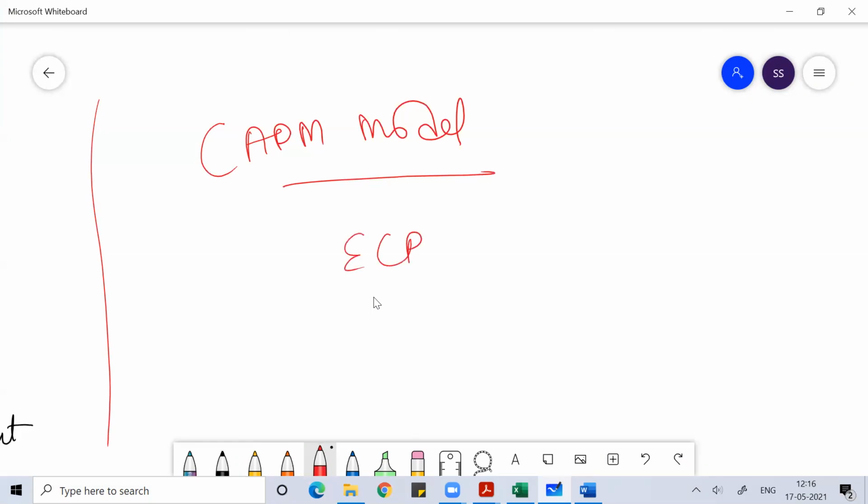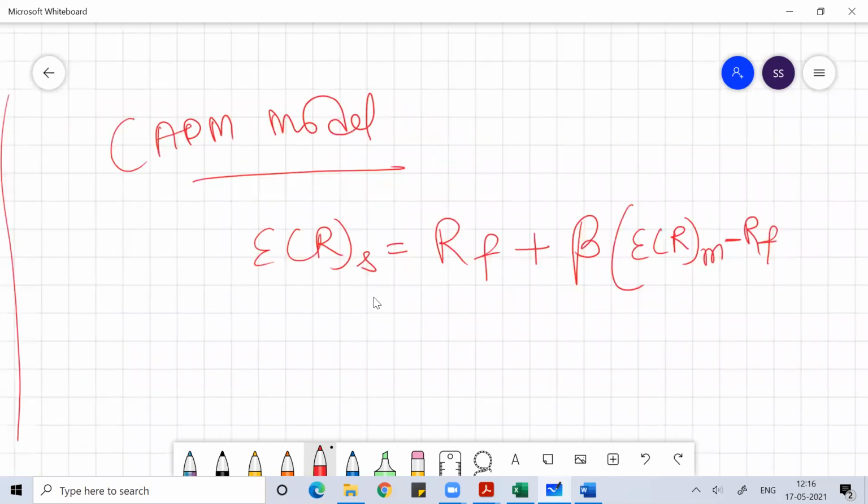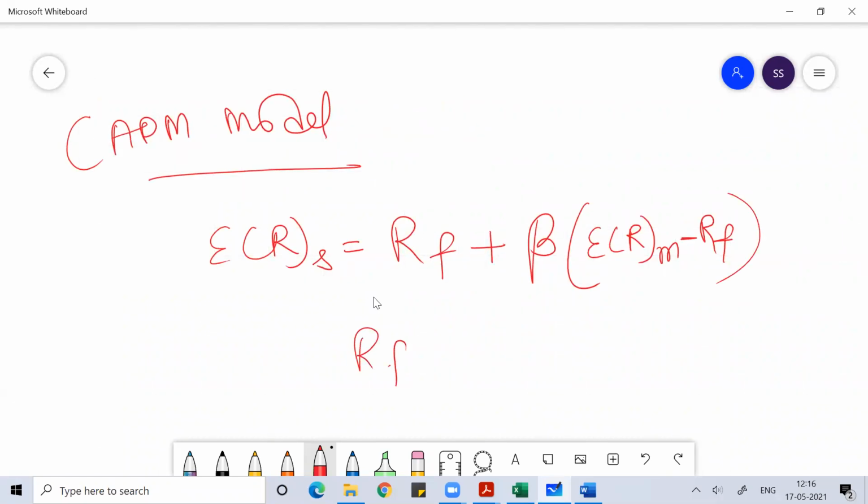In the CAPM model, we say the expected return you get on any asset is equal to the risk-free rate of return plus the amount of risk you take, which we consider in terms of beta, into the return you get in the market minus the risk-free rate of return. RF is called the risk-free rate of return. Beta is the factor which measures the risk. It's a systematic risk factor.